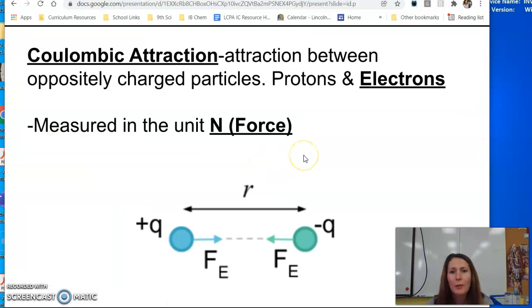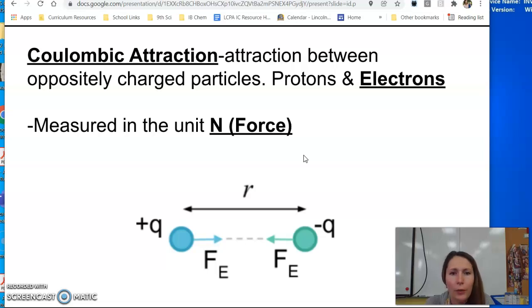Okay, so we're talking about Coulombic attraction today, or Coulomb's law, and it's the attraction between oppositely charged particles, and in this case we're talking about protons and electrons. Coulombic attraction is measured in newtons because it is a force, and so this is essentially a summary of that virtual lab that you did for homework before break, and I reopened it for yesterday.